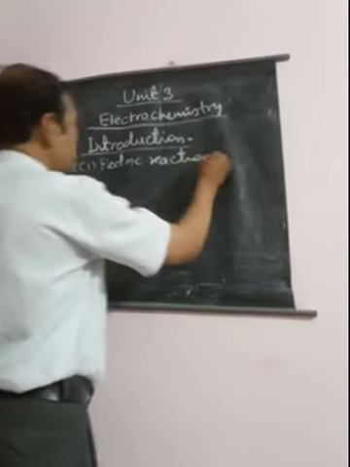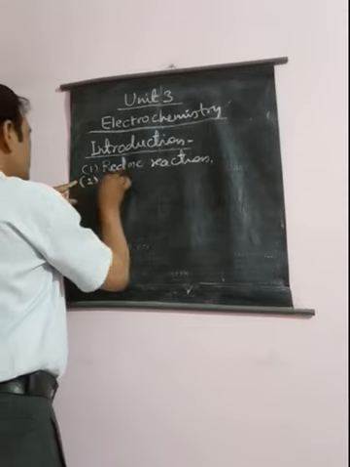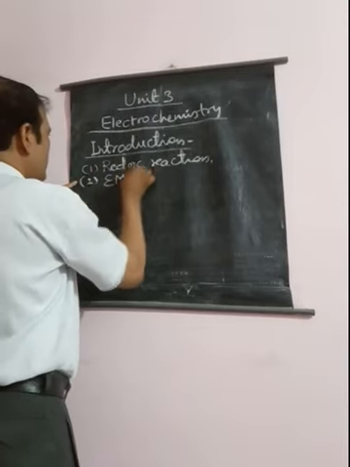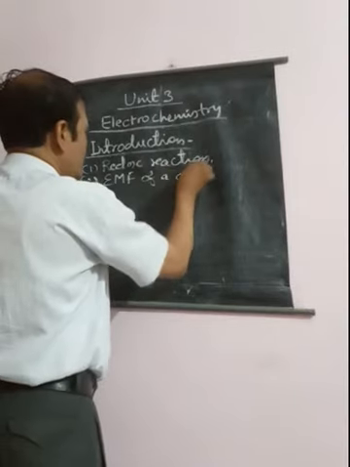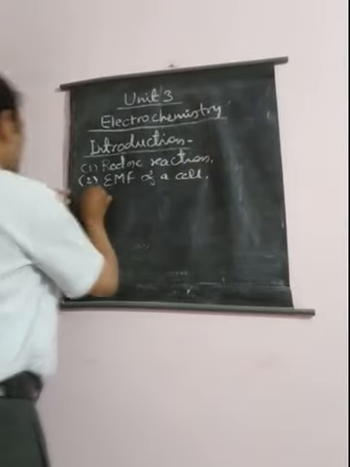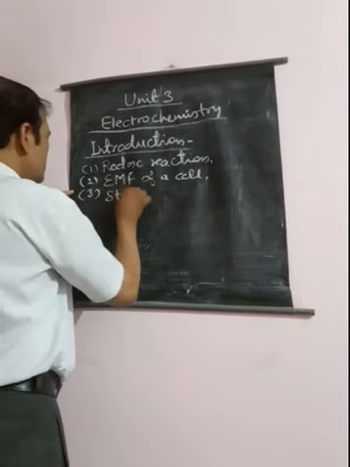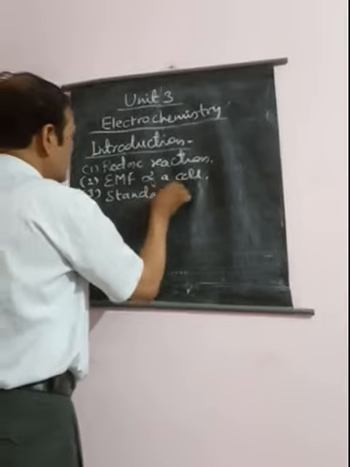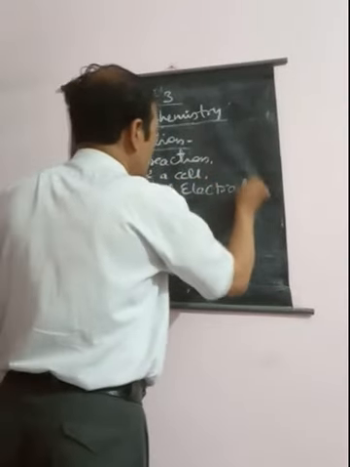Second topic is EMF of a cell. Third topic is known as standard electrode potential.